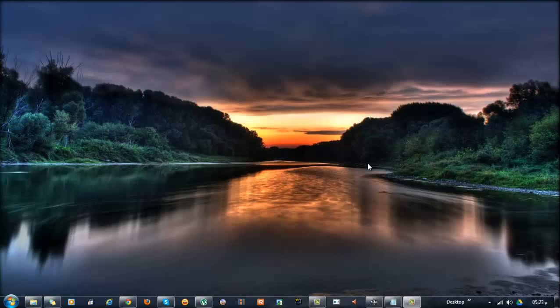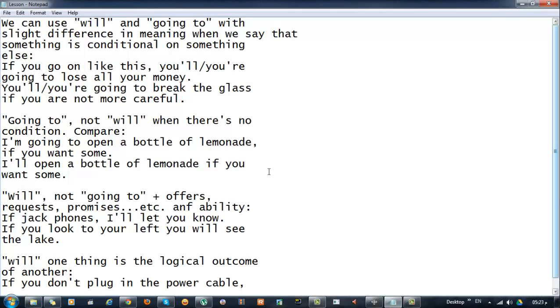which was using will and going to for future. In today's lesson, I wanted to talk about using will and going to in conditional sentences.